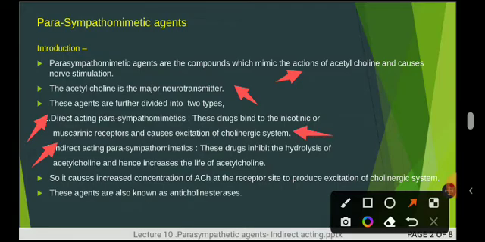In the indirect acting parasympathomimetics category, the drugs inhibit the hydrolysis of ACH, so the concentration or the life of acetylcholine increases. The concentration of ACH at the receptor sites increases, so it produces excitation of the cholinergic system, and that's why these agents are also called anticholinesterases.